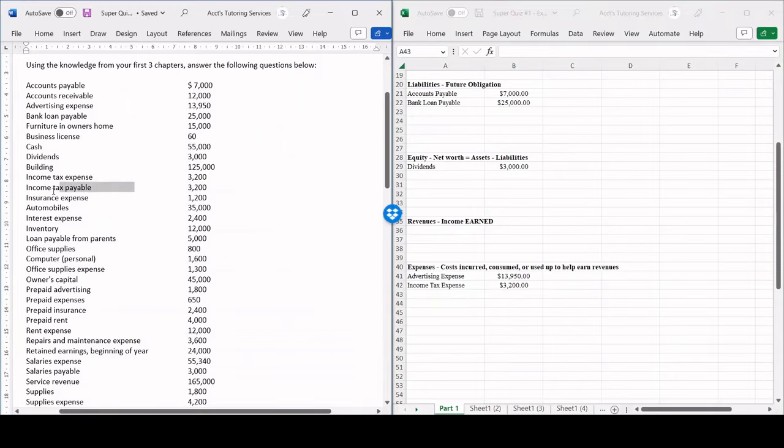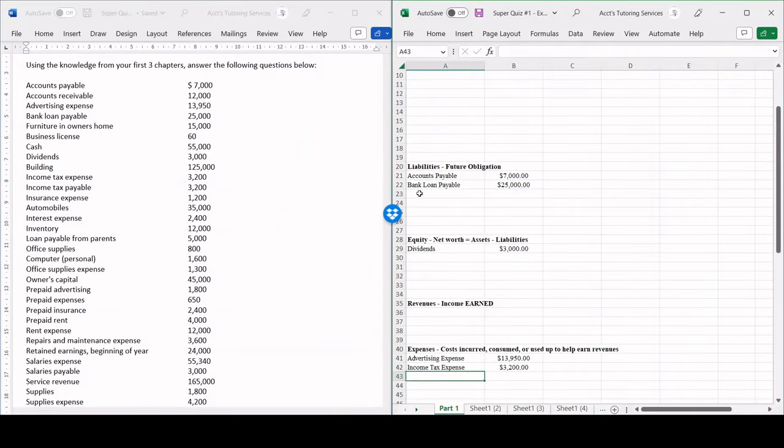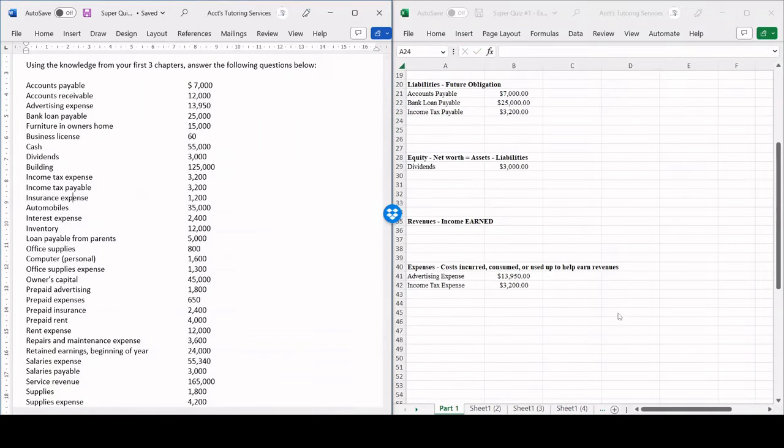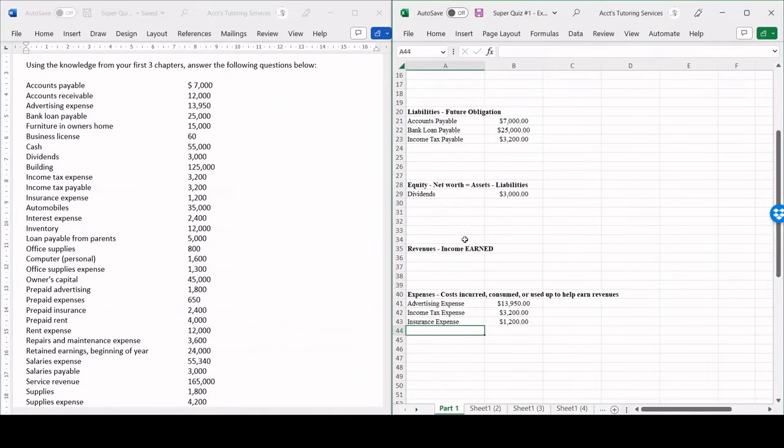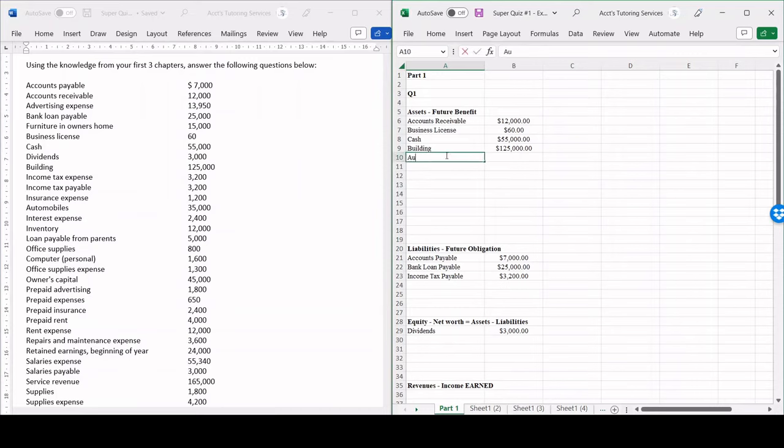Income tax payable is going to be a liability. Income tax payable is a liability, and that's going to be $3,200. Insurance expense, once again, has an expense in there. That's going to go right over here. Insurance expense for $1,200. Then we have automobiles. This over here is going to be an asset because automobile provides us with a future benefit.